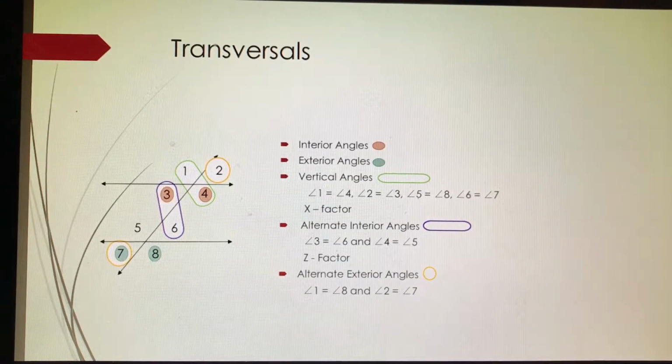When you cross two parallel lines with a third line, it is called a transversal. There are 8 different angles in a transversal. Interior angles are the angles on the inside of the two parallel lines. Exterior angles are the angles on the outside of the two parallel lines. Vertical angles are the angles on opposite sides of the intersection between the transversal and each parallel line. These angles have the same measurement and are equal.